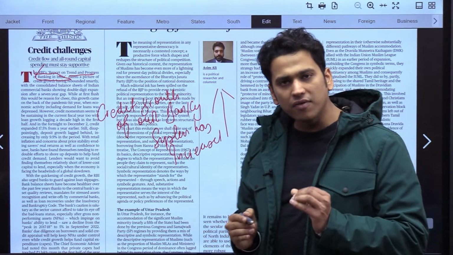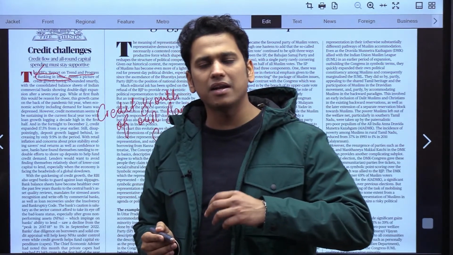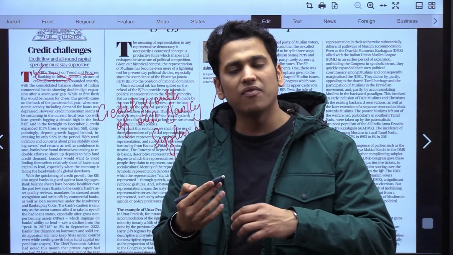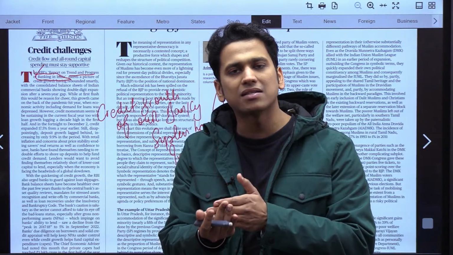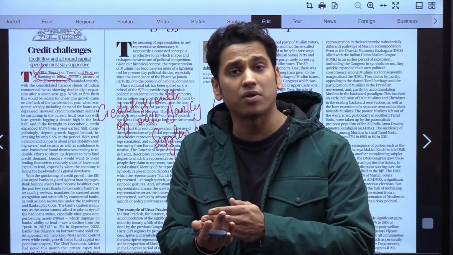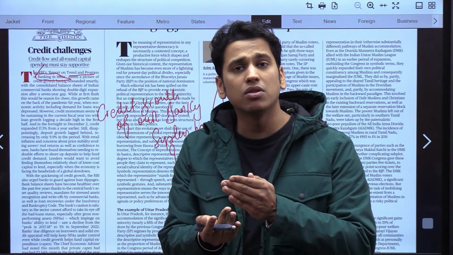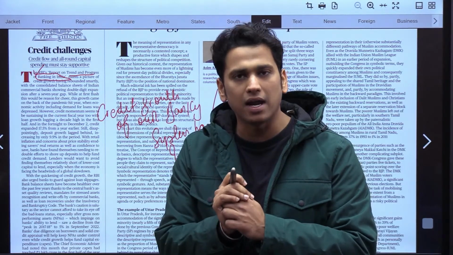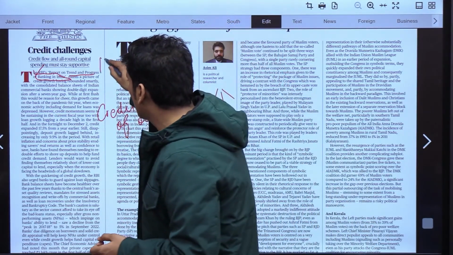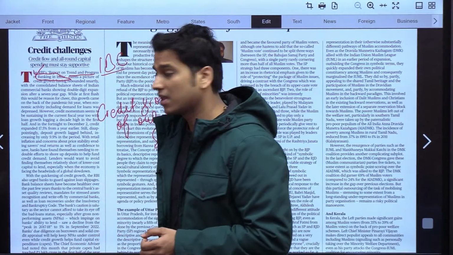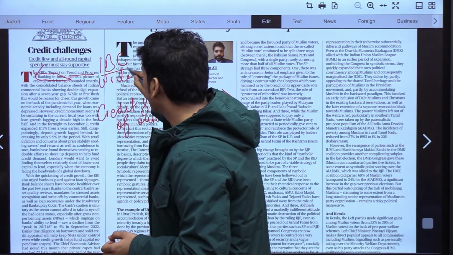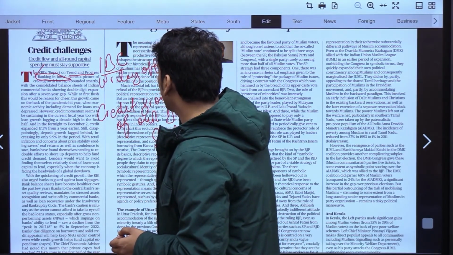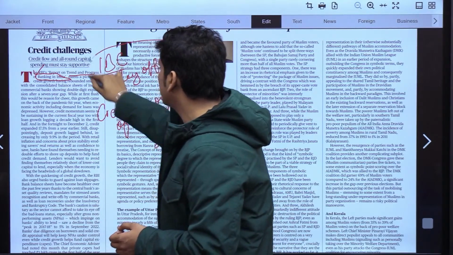Now, one of the reasons for this increase in credit growth has been the way non-performing assets have been handled. Very, very important. The way non-performing assets have been handled, like the IBC code, has worked brilliantly. Writing off loans by the banks is another important step that has been taken.